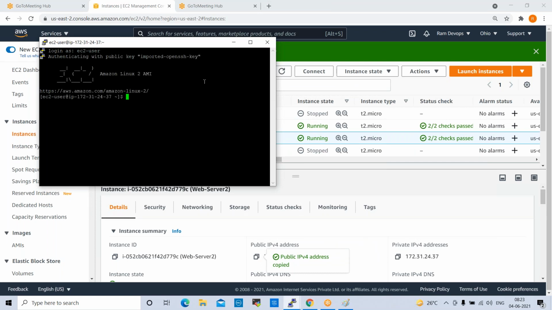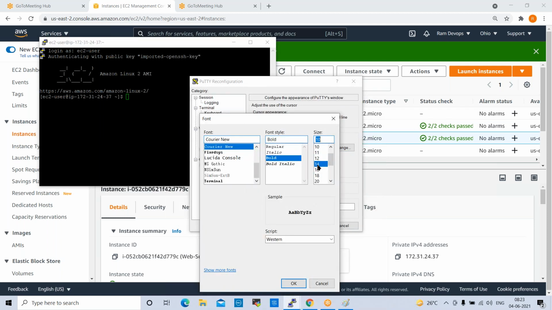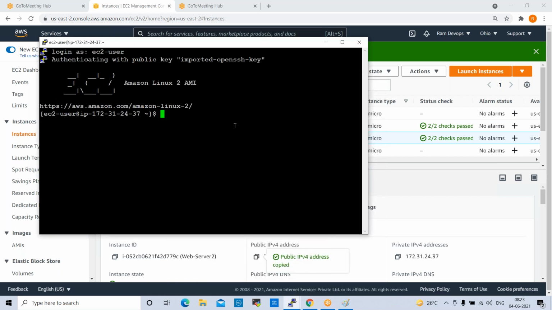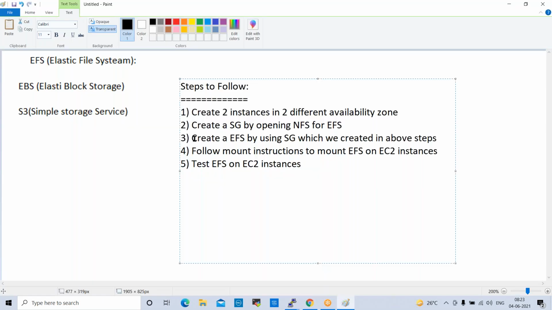Type the user. Increase the font size. So sudo hostname web server 2. Execute bash. Right, so we have changed the name here. Till now we have completed the first two steps. Now we create EFS using the above security group.